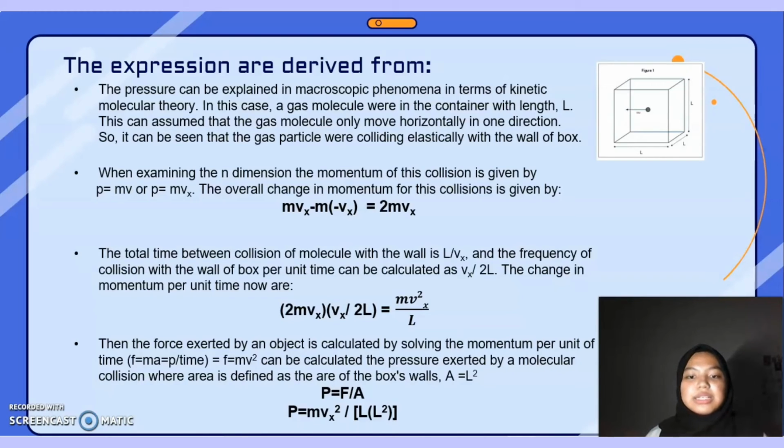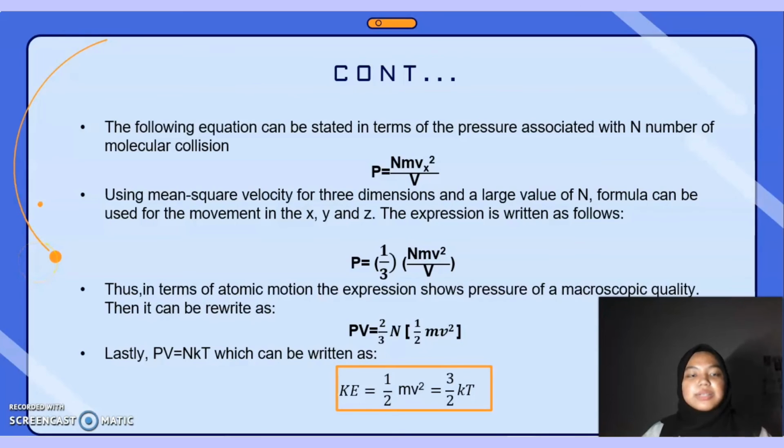So the equation will be P equal to F over A, and then P equal to mvx squared over L times L squared. So the following equation can be stated in terms of the pressure associated with a number of molecules: P equal to N mvx squared over V.